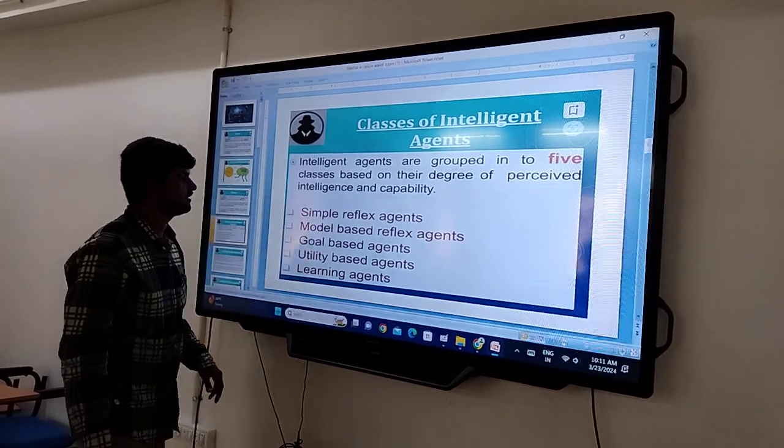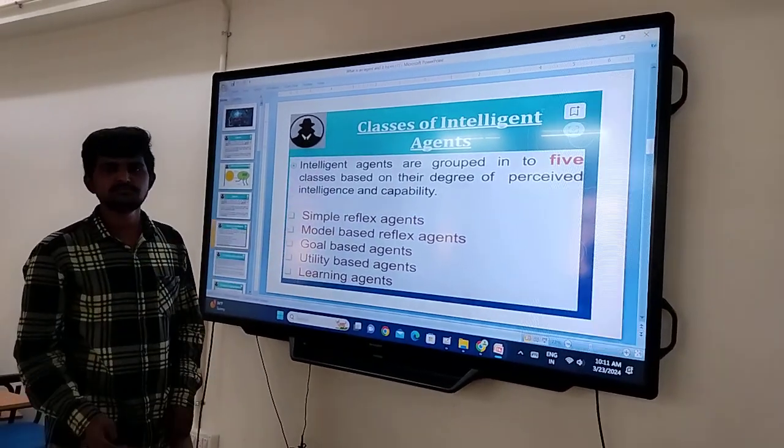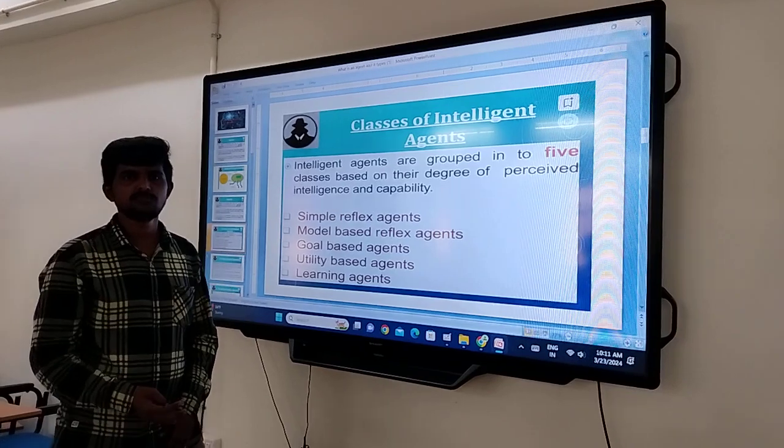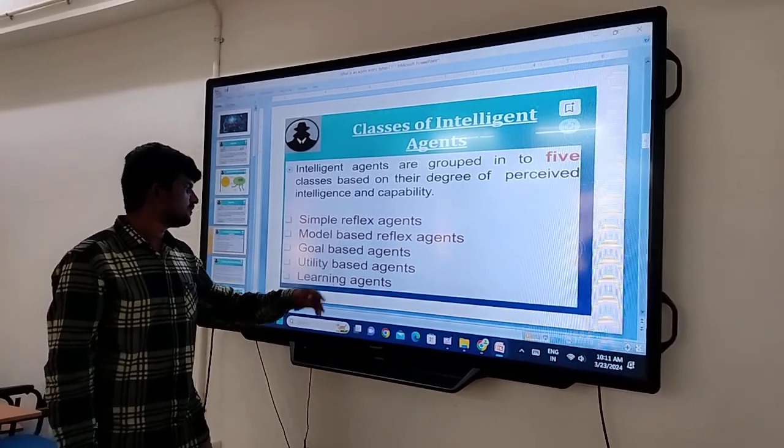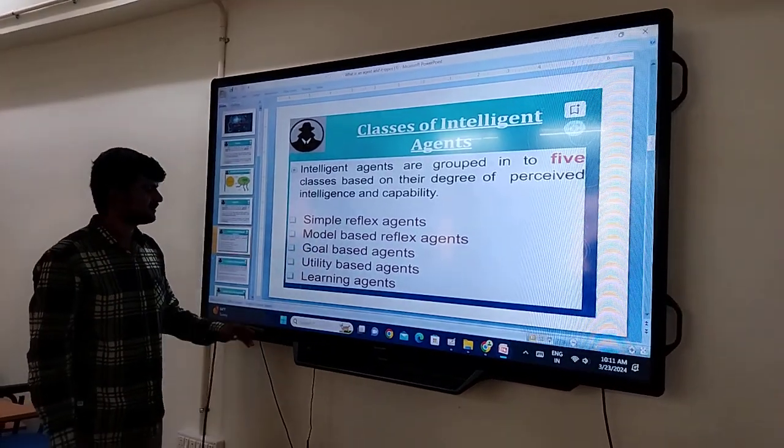These are the types of agents: simple reflex agent, model based reflex agent, goal based agent, utility based agent, and learning agent.